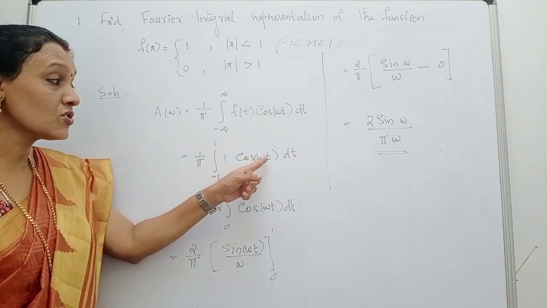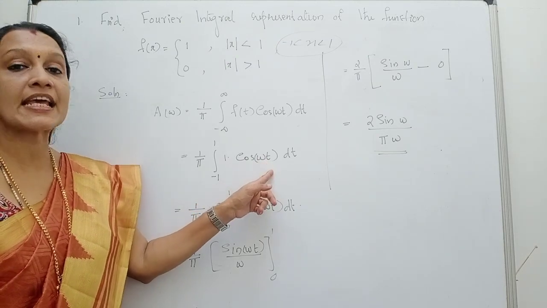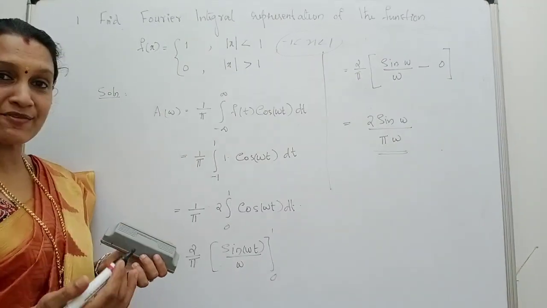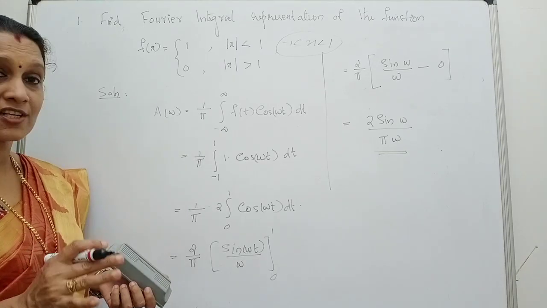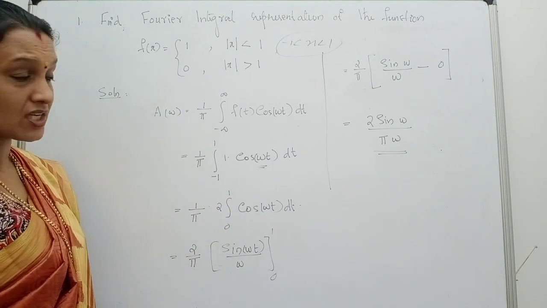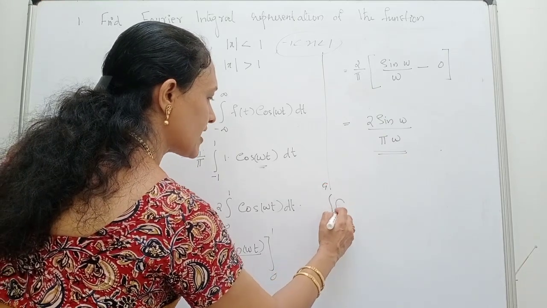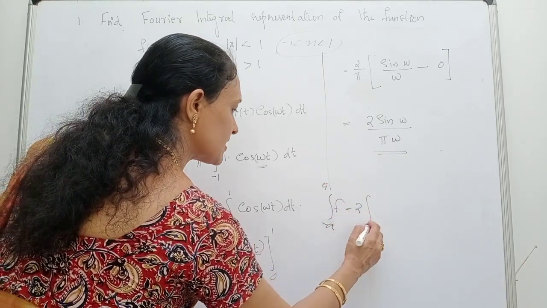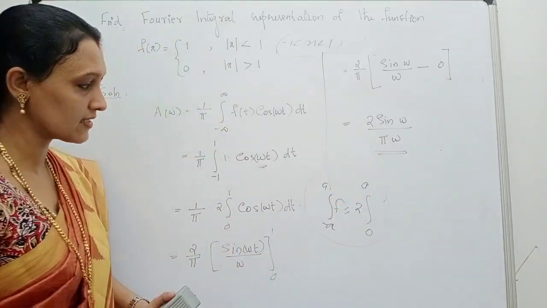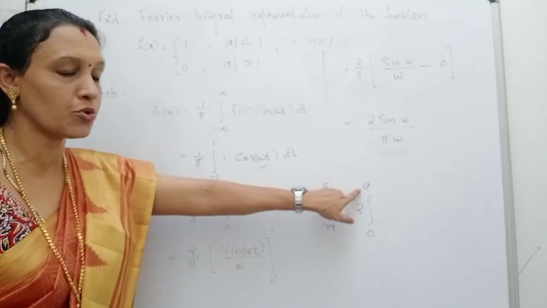Now, cos omega t, like cos theta or cos x, is an even function, isn't it? First of all, we should know what an even and odd function is. In small classes you have learned even and odd functions. So cos omega t is an even function. Therefore, we have a property in definite integrals: the integral from minus a to a of f takes the form 2 times the integral from 0 to a.